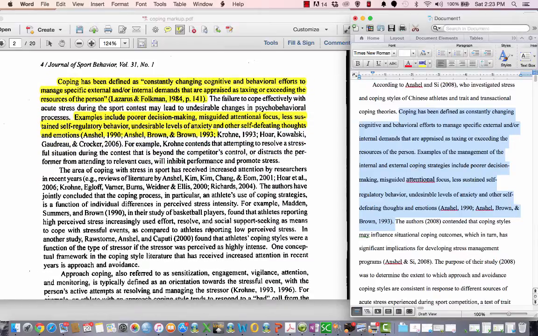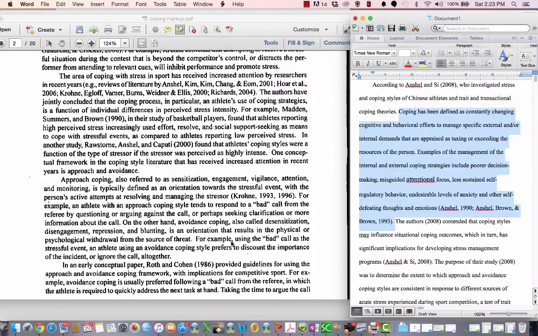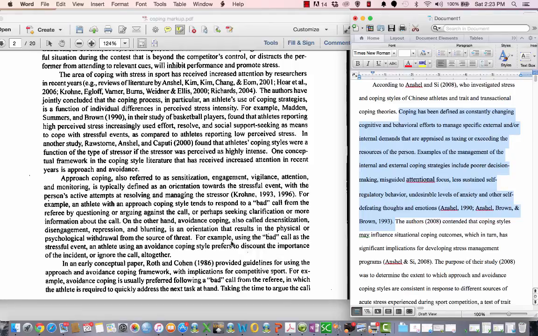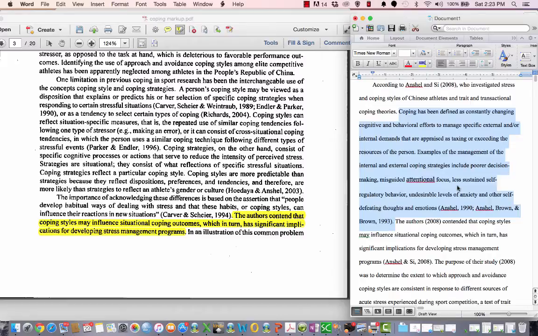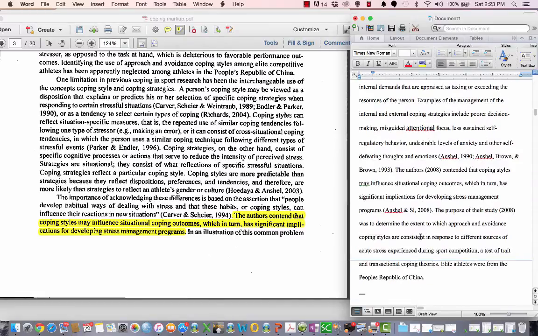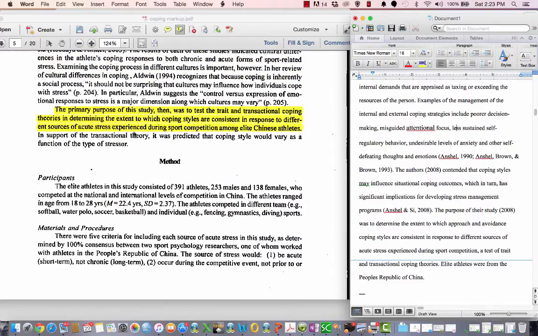All of those authors that I put in this paragraph must be in the citations that you're going to be turning in. So then I read all this to find anything else. There's a lot of other things I probably could have put in there, but I didn't, because then I found this line right here. Well, then the authors contended that coping styles, okay, this right here, and then I finished up with the purpose statement, which is right here.